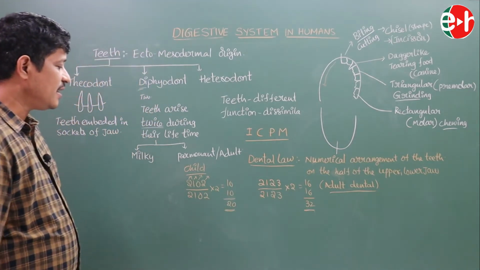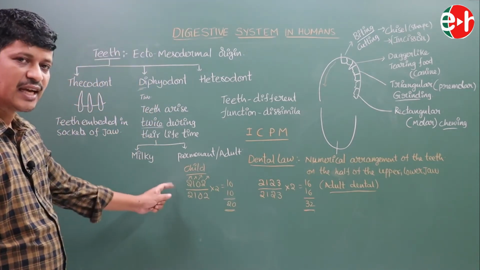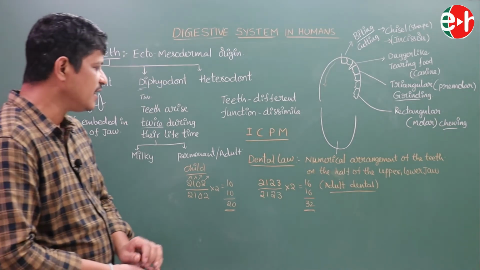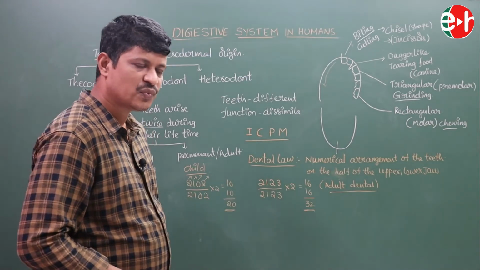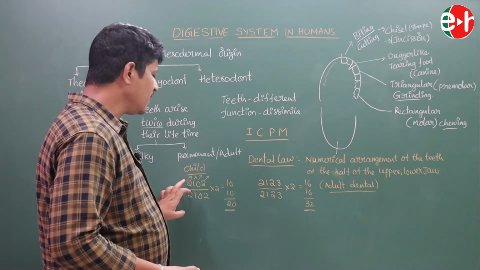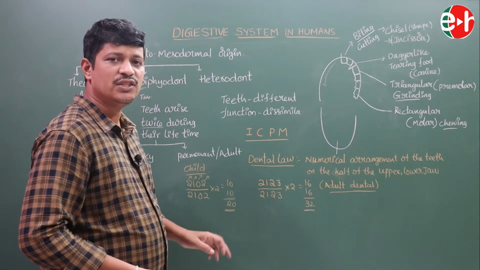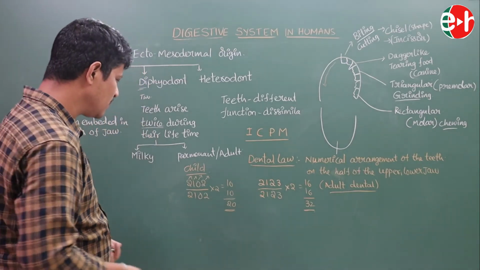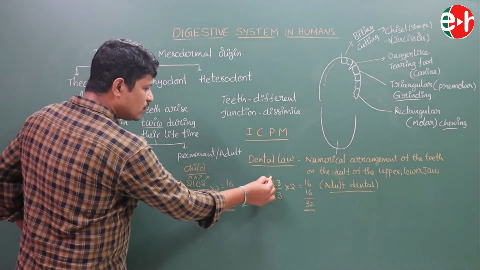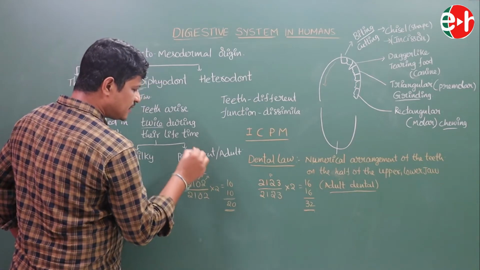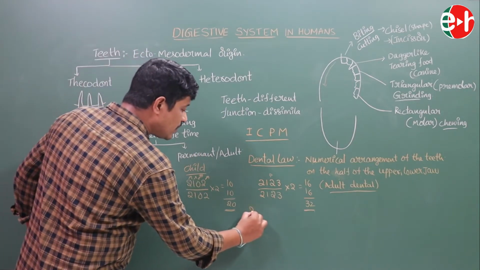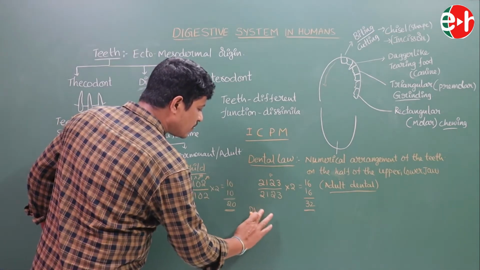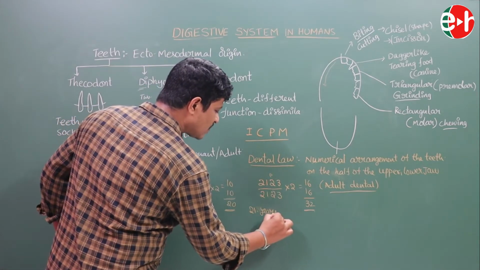This is the dental law of the child. So the adult dental formula is 2123 over 2123 into 2, and the child dental formula is 2102 over 2102. Here the remaining 2 premolars and 1 molar appear after 21 years.